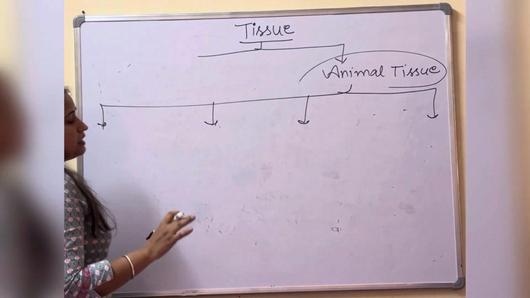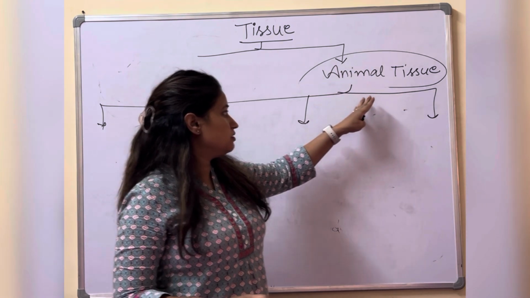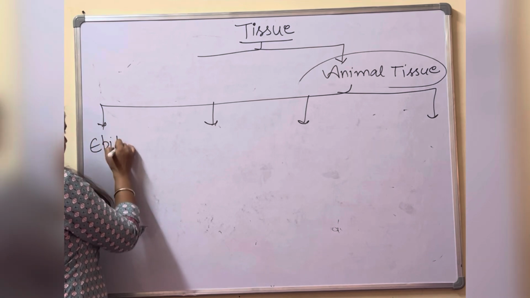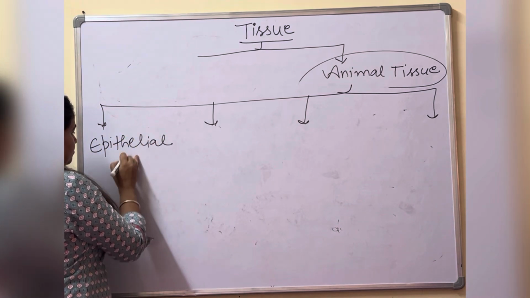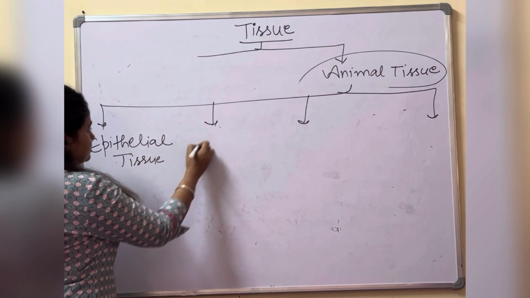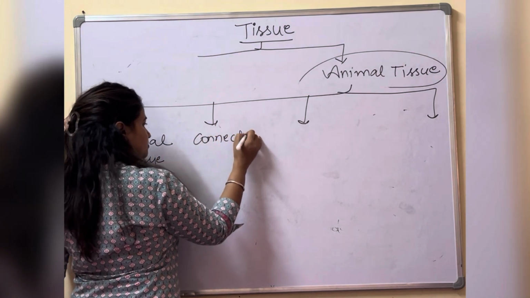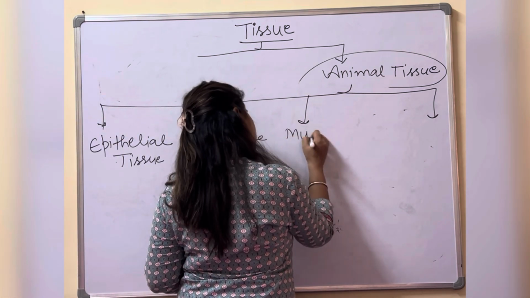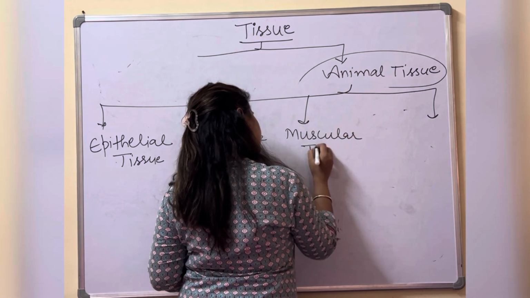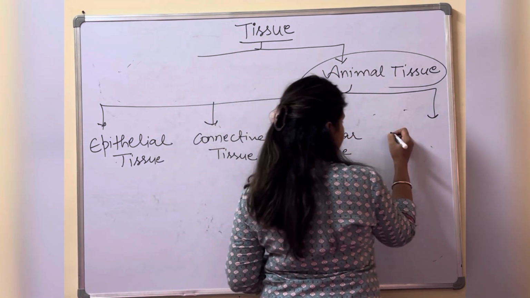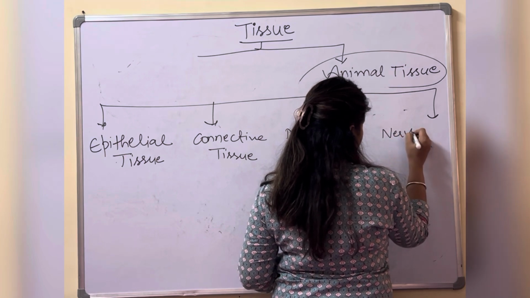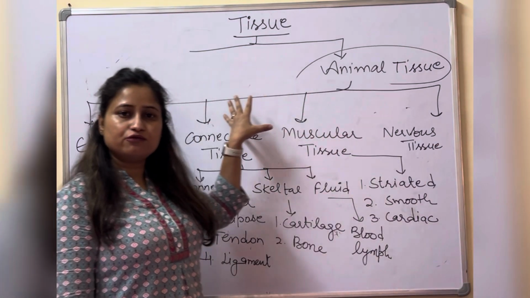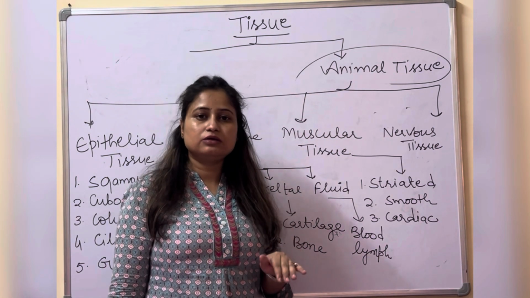Okay. In animal tissue, we are going to have four tissues. First is the epithelial tissue. Second is the connective tissue. Third is the muscular tissue. And fourth is the nervous tissue. Four types of tissues which we are going to discuss in this chapter.